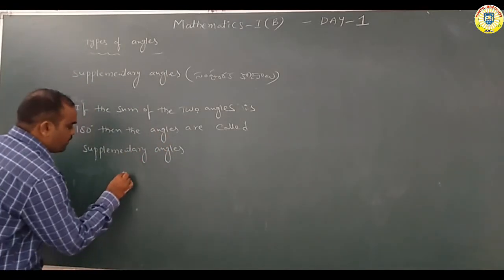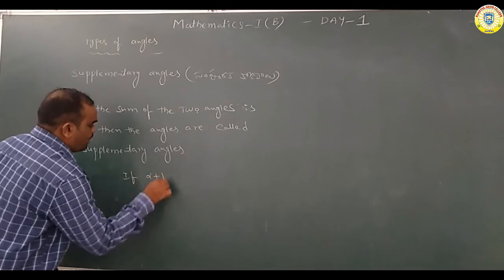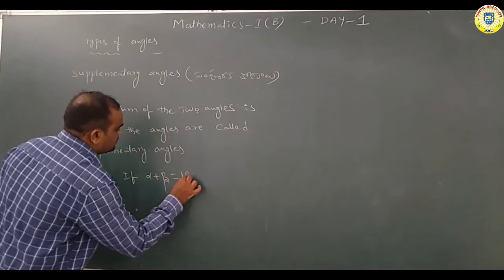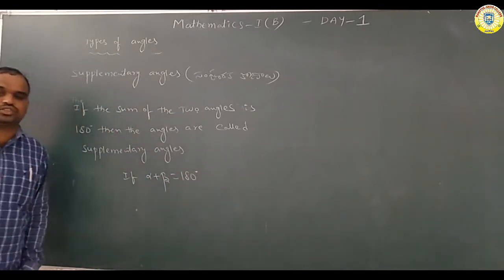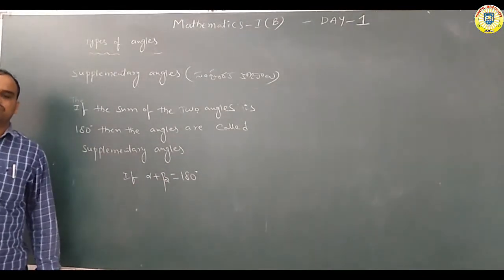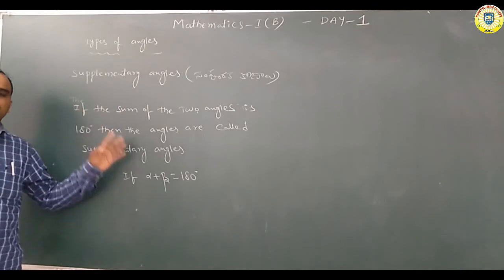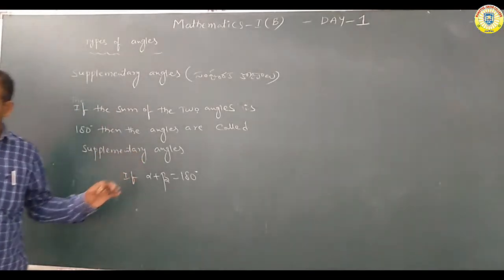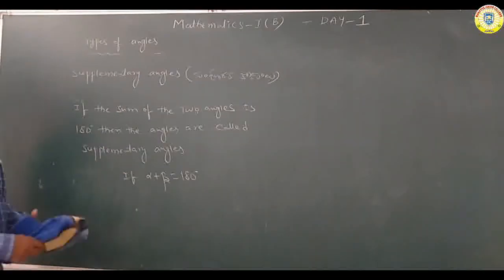What is the condition? Alpha plus beta is equal to 180 degrees. Complementary angles and supplementary angles. Okay? Alright.